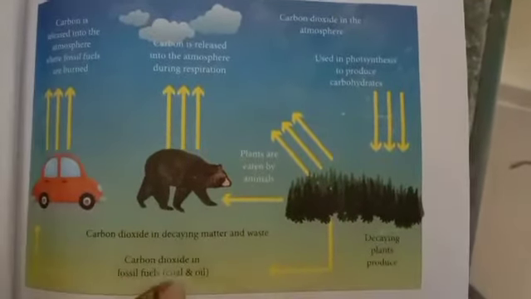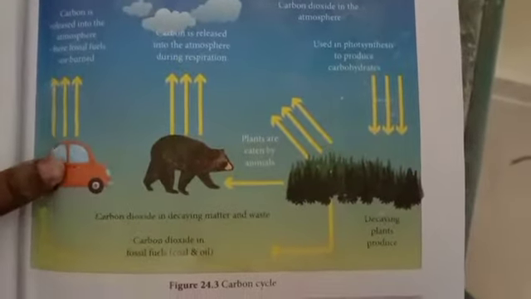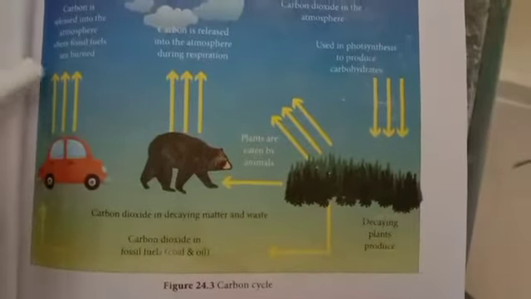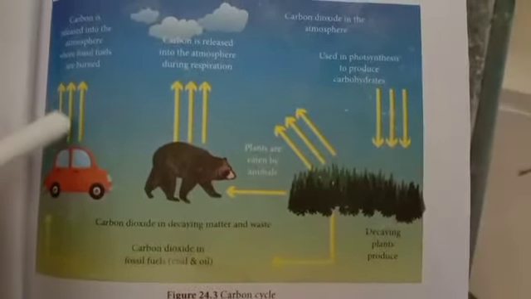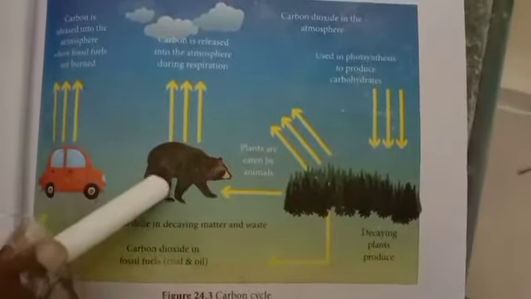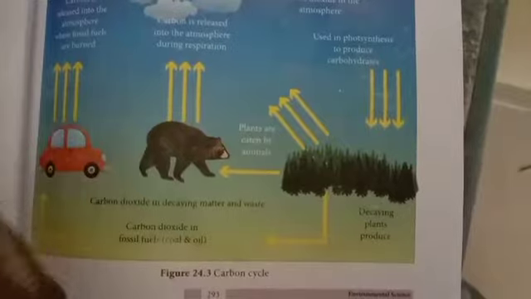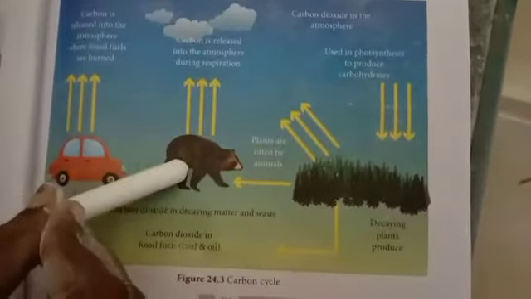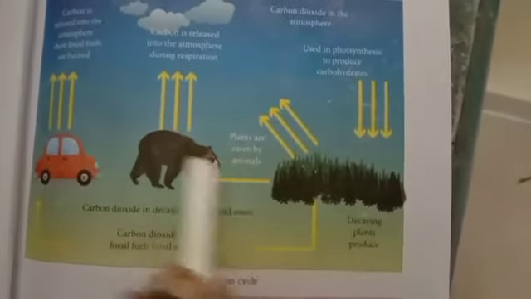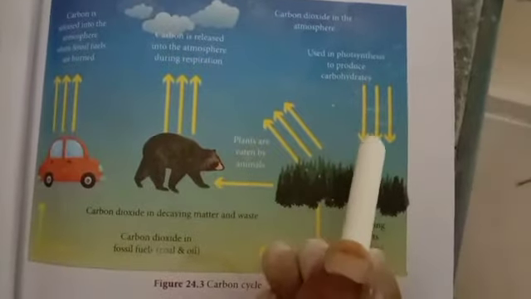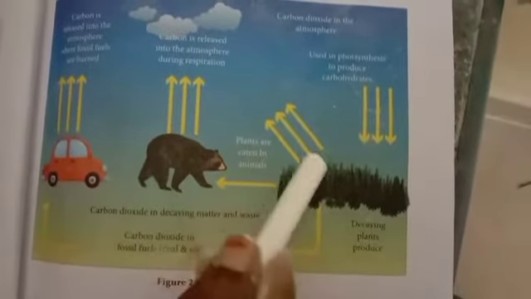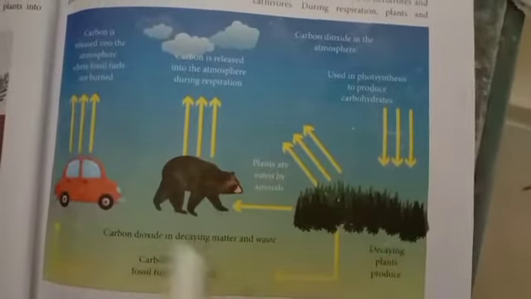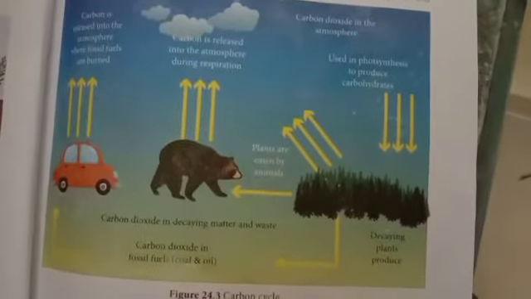So here, this is the carbon cycle. From the fuel, that is from the vehicle, carbon dioxide is released into the atmosphere when we burn the fuel. Animals release carbon into the atmosphere during the respiration process in the form of carbon dioxide. And the plants release carbon dioxide during night time, which is also released into the atmosphere. So the carbon is being cycled continuously. This is the carbon cycle diagram.